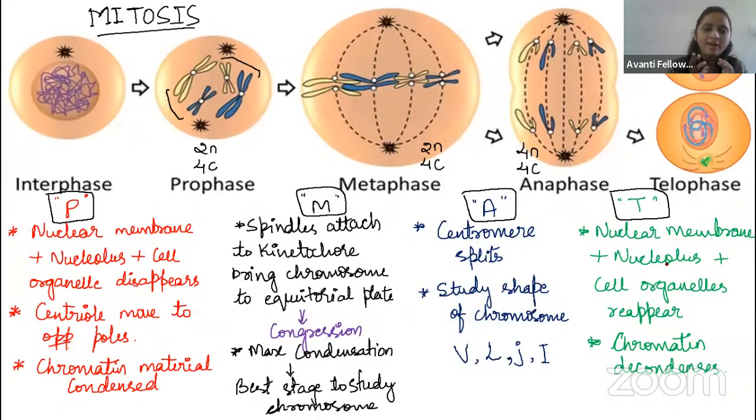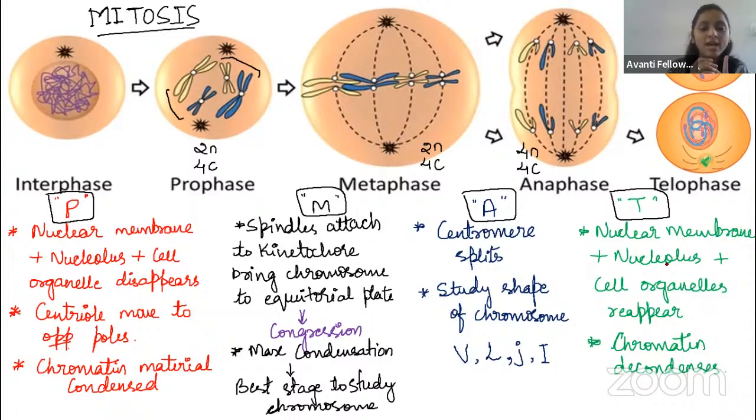Condense means what? I have told you: whenever cell division is happening, only at that time will it form the chromosome structure. Now it is in a chromatin-like structure, and it will condense to form the chromosome. Three things will happen: the chromatin material will condense, the nuclear membrane will degrade, and the nucleolus will disappear.